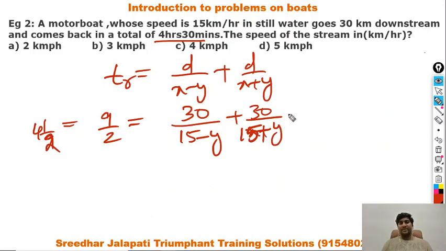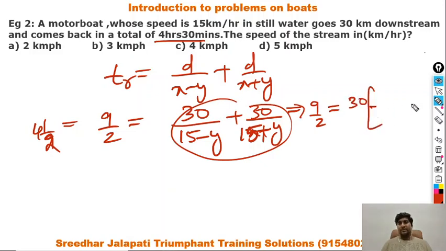If I simplify this further, on the right hand side from these two expressions I am taking 30 common. So LCM of 15 minus y and 15 plus y is a plus b into a minus b, a square minus b square, that is 225 minus y square. And in the numerator, this will become 15 plus y plus 15 minus y, plus y minus y get cancelled, 30. I think simplification is something which you all can perform.